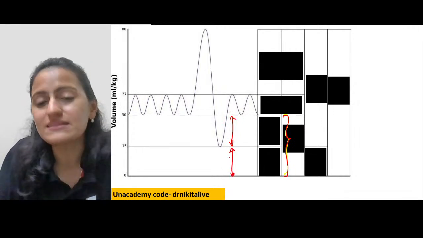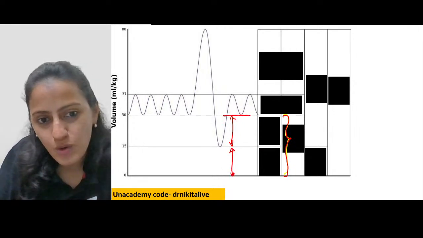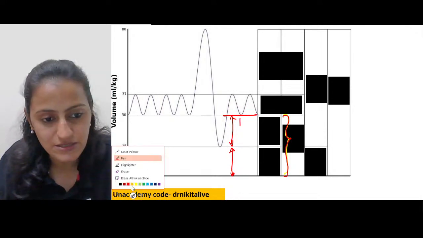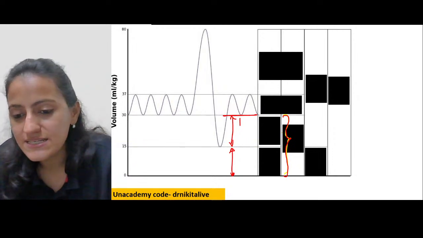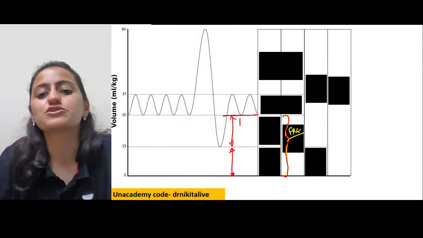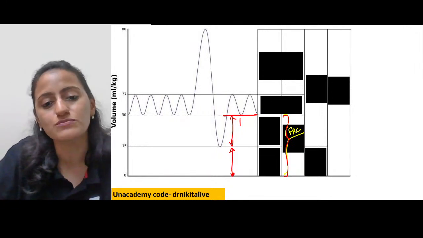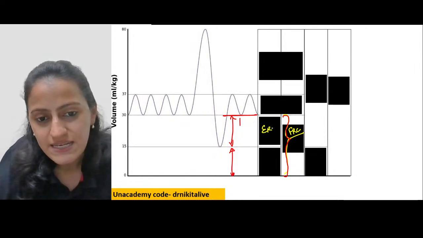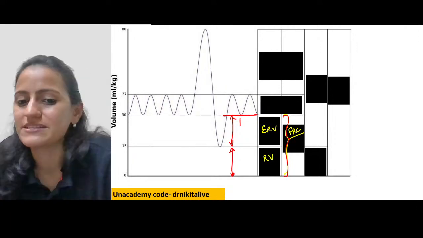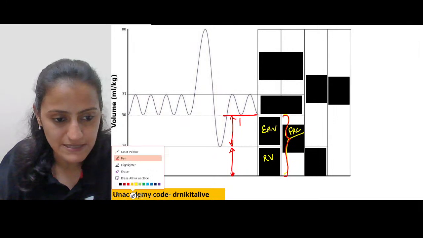It is what remains in the lungs after normal expiration. So that is FRC, functional residual capacity, the sum of two volumes. Basically the ERV and the RV form the functional residual capacity, right? That's the functional residual capacity.